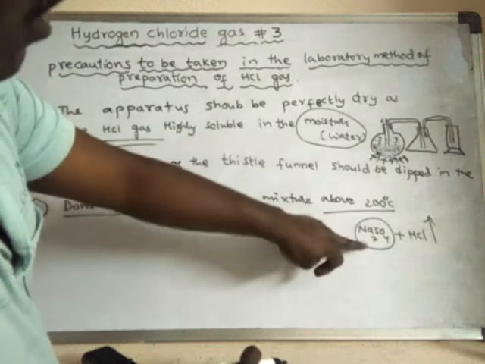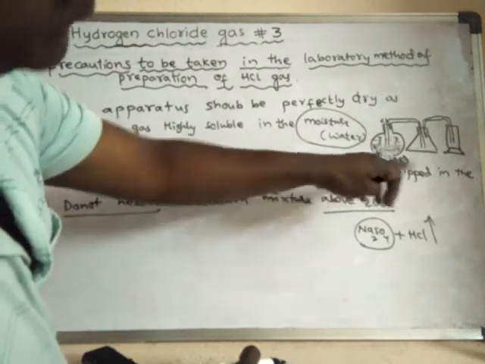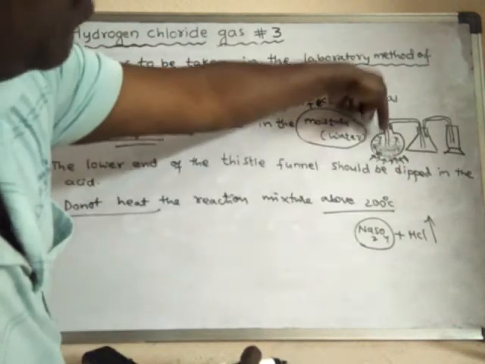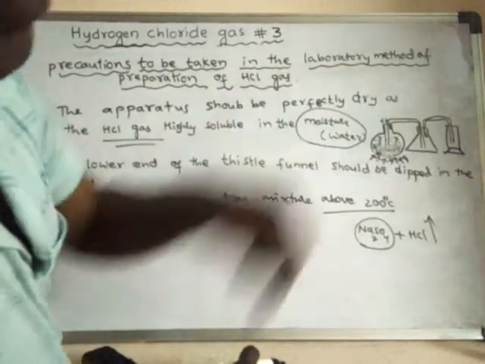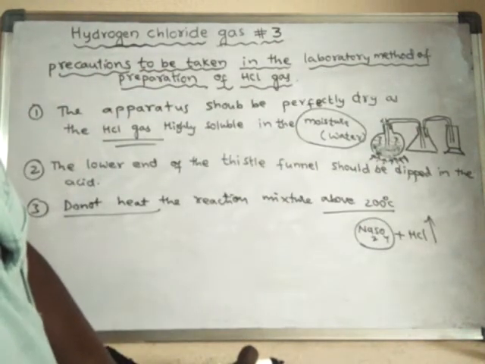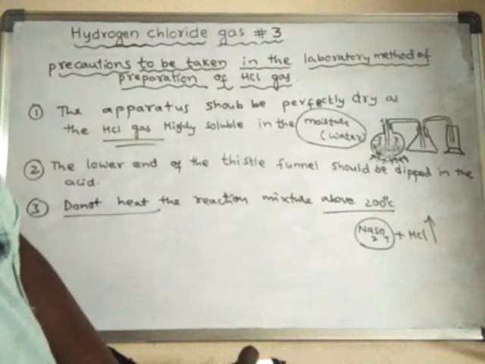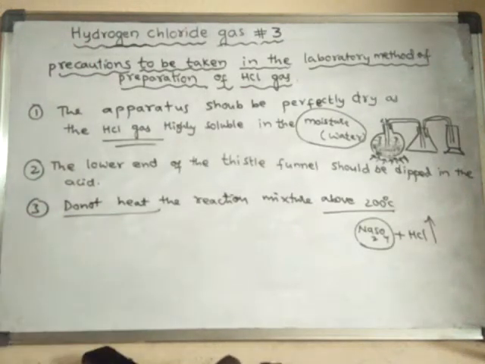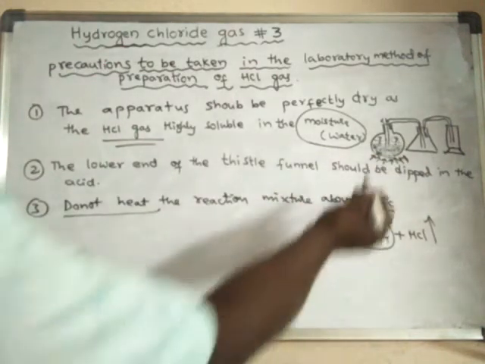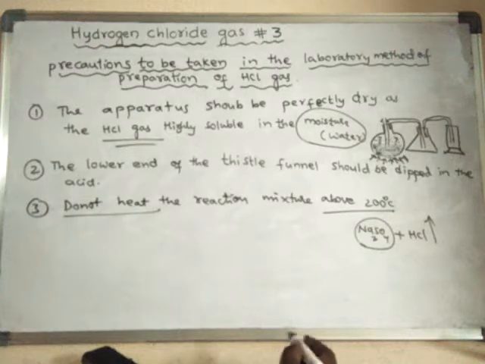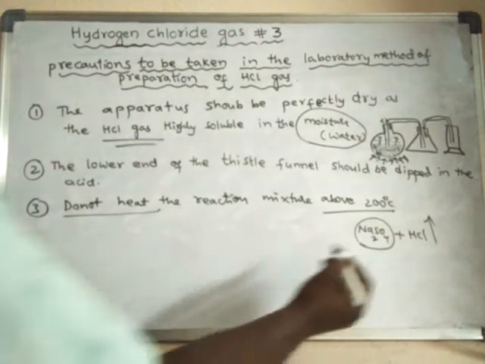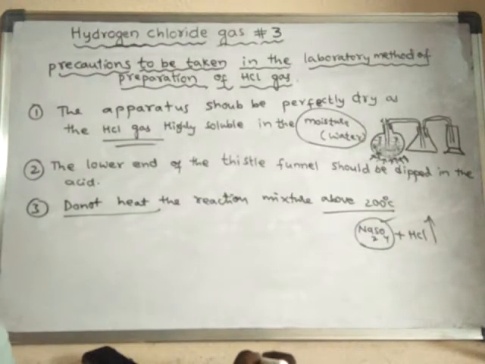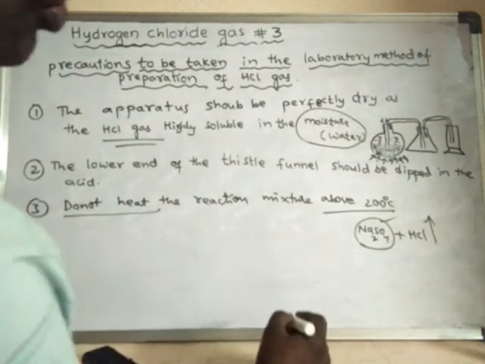So after the formation of sodium sulfate, what happens? Even if you heat it, the mixture present inside the round bottom flask cannot receive the heat, so that further reaction does not take place. And moreover, this apparatus gets damaged and cannot be used in the next experiment. So that is why, in order to avoid the formation of sodium sulfate, we have to heat the reaction mixture below 200 degrees centigrade.